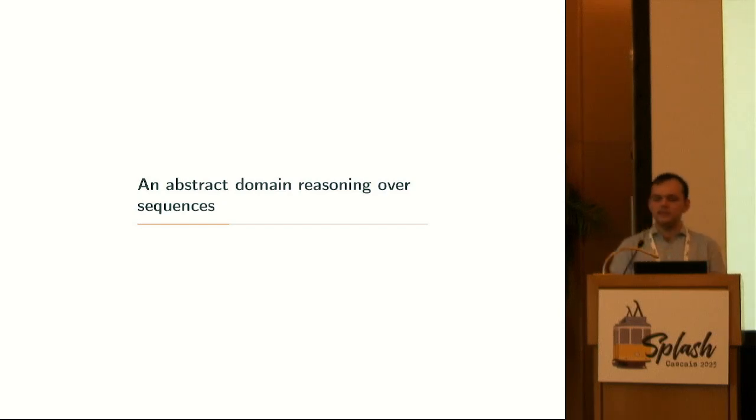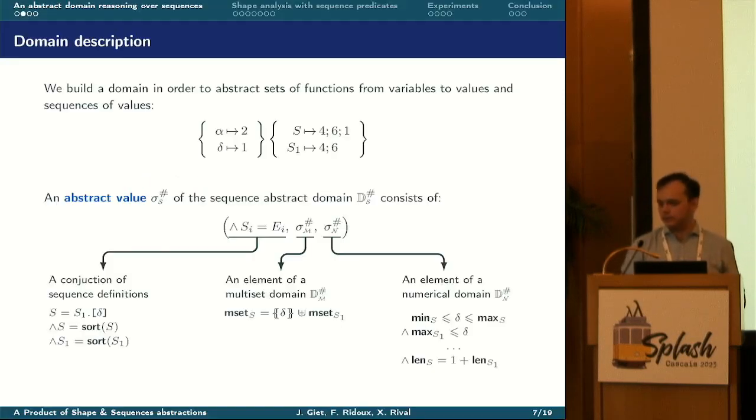So now let's describe this abstract domain reasoning over sequences. I will just simply call it the sequence domain for the rest of this talk. The goal of this domain is to abstract sets of functions evaluating numerical variables, here alpha and delta, to numerical values, and sequence variables, here S and S1, to sequences of values.